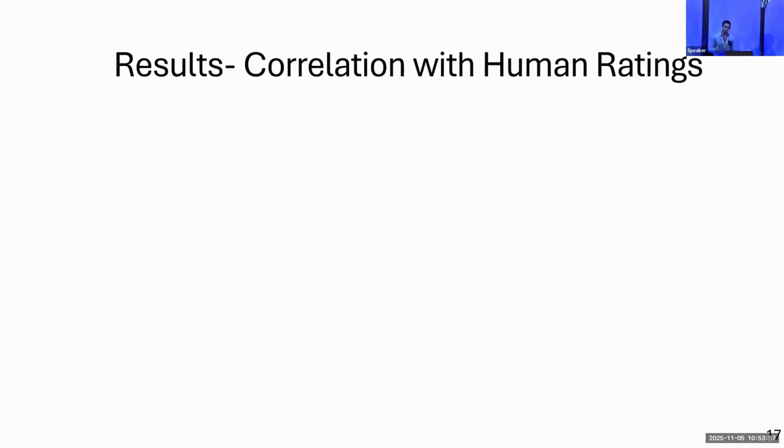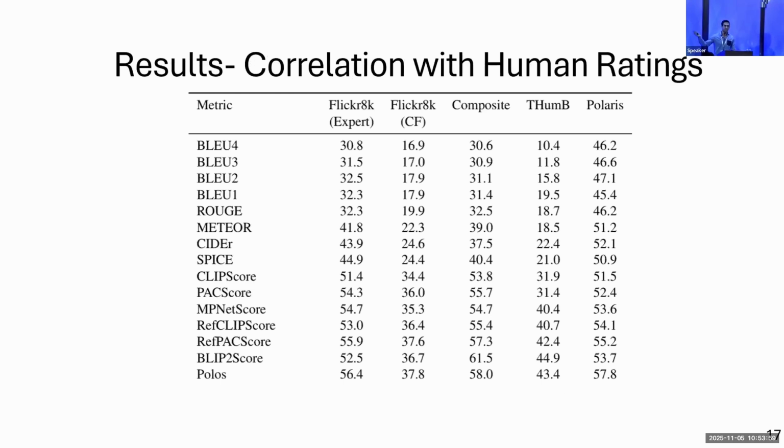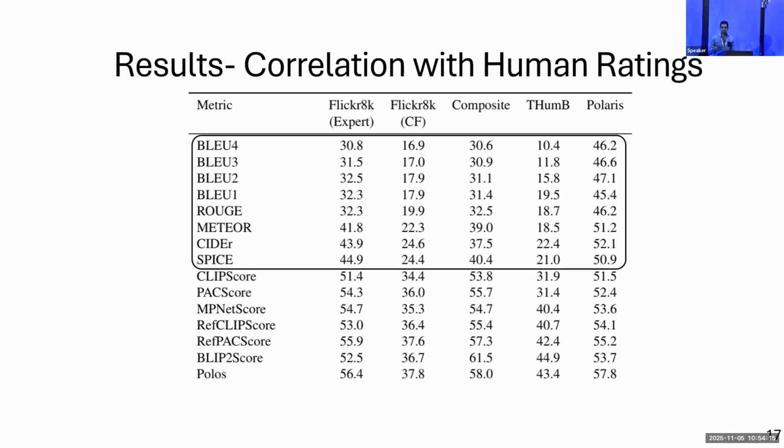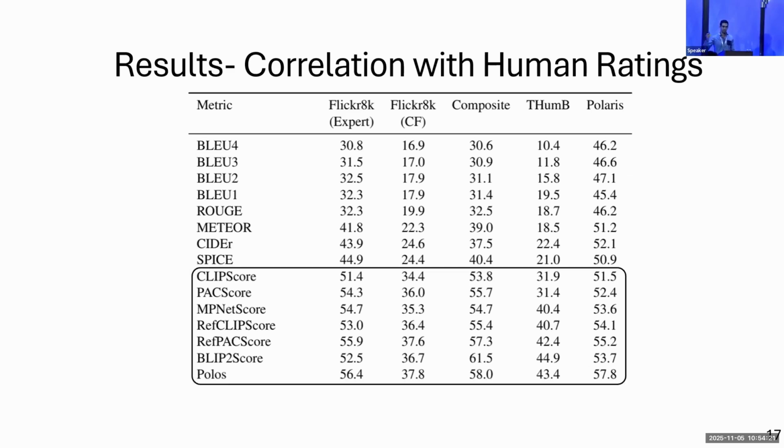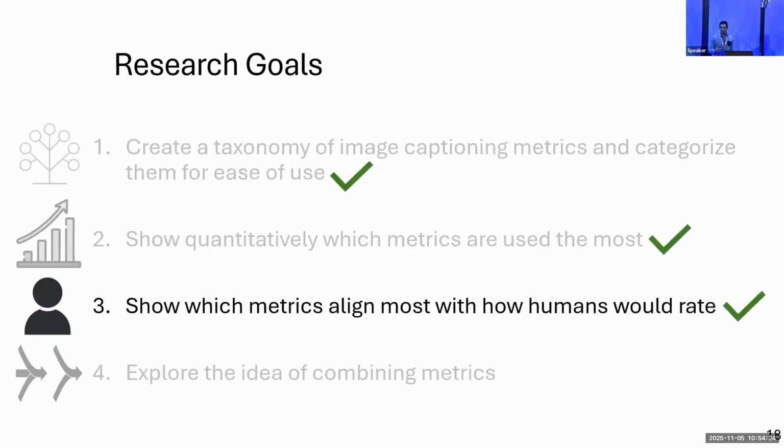Okay, now for the results. In this table, each row presents the results for one metric, where each column shows the correlation achieved on one test set, and we have 5 different test sets. Now, the rows are sorted by the mean correlation across all test sets. Looking at the 5 dominant metrics, you can see that all of them are less correlated with human ratings when compared to more recent metrics, such as CLIPScore and PoLoS. Okay, so we have 5 metrics that everyone used and they're really bad. What can we do?